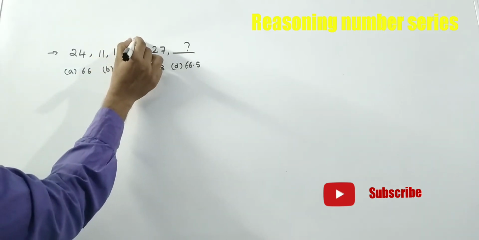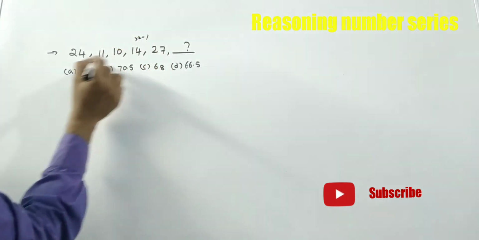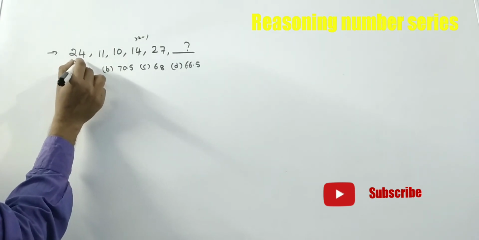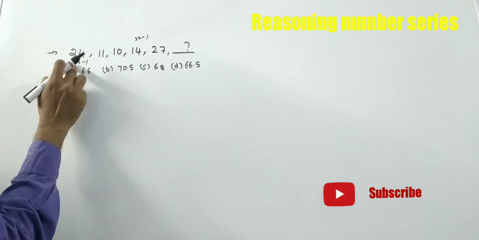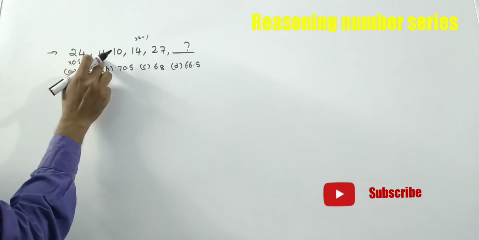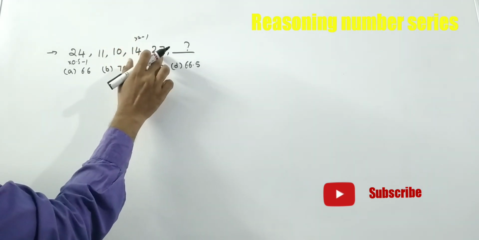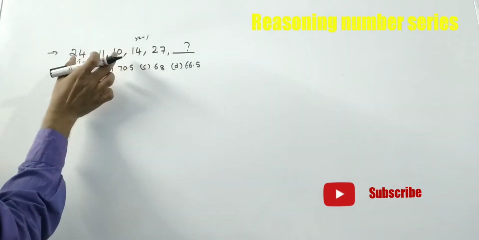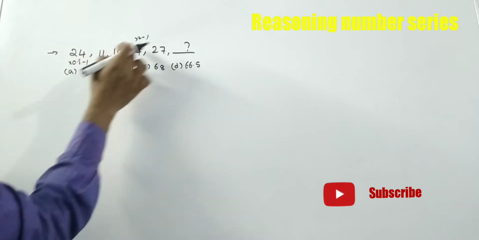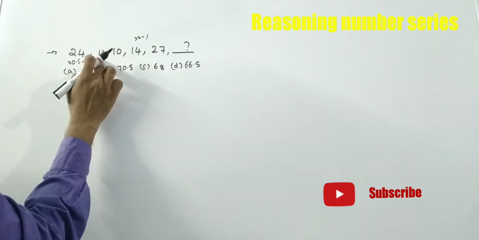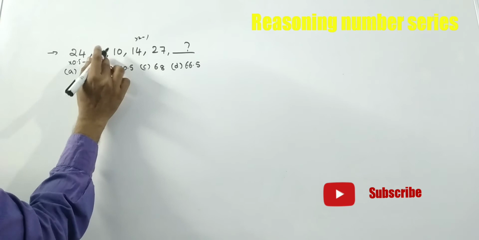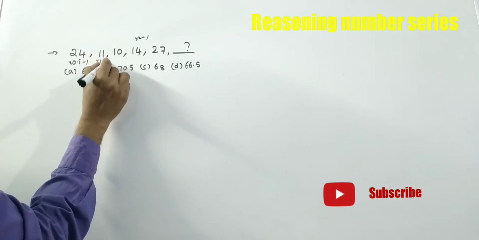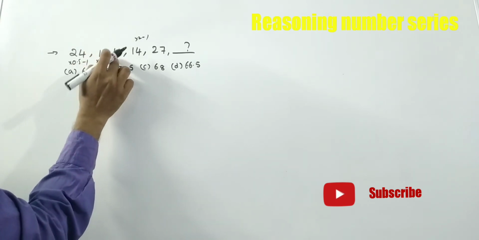Here 14 twos are 28 minus 1. So we have 0.5 minus 1 and 2 minus 1. 24 into 0.5 how much? 12. 12 minus 1, 11. Here 14 into 2 minus 1, 27. See friends, observe the logic. Here 0.5 is there, here 2 is there. Here 11 becomes 10, so suppose here 1 into 11 minus 1. See friends, 11 into 1 minus 1, 10.